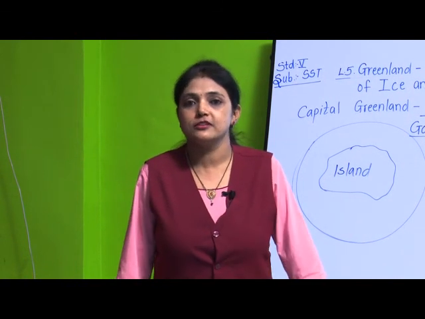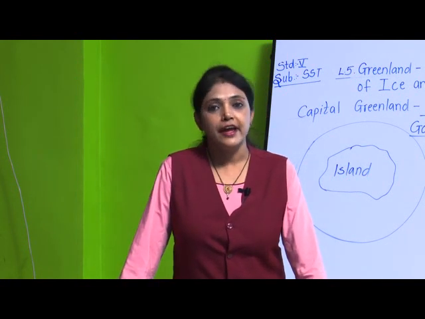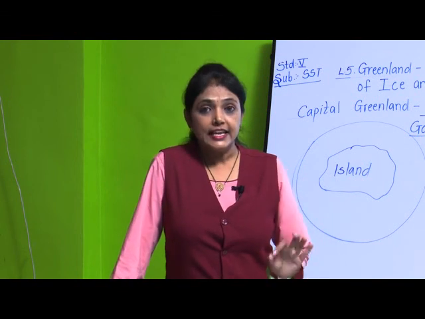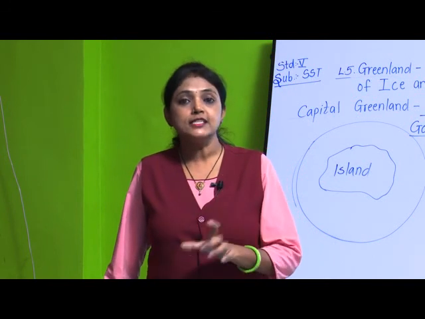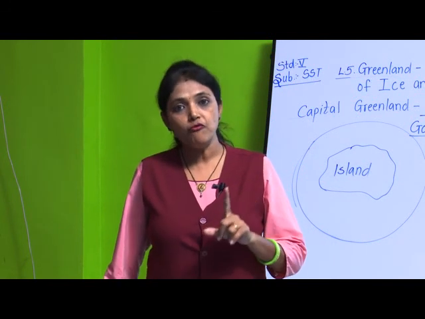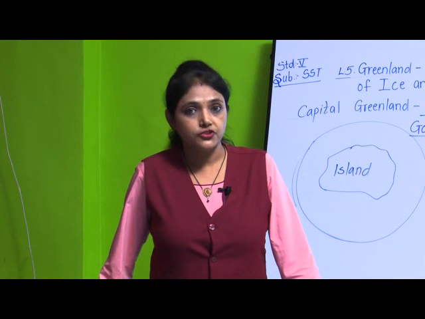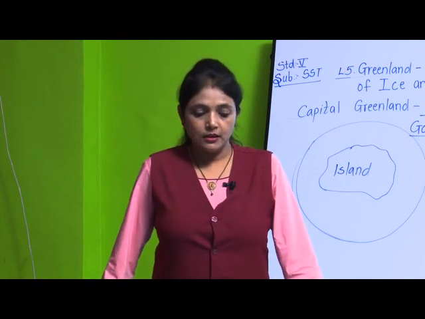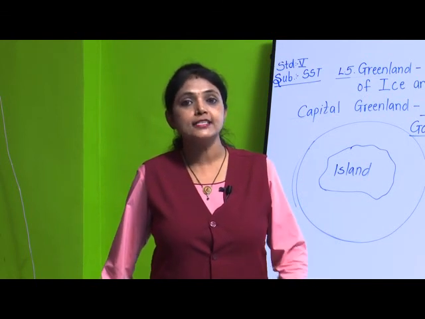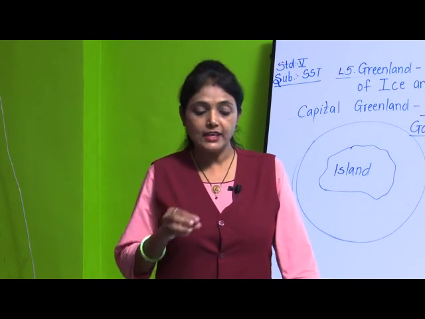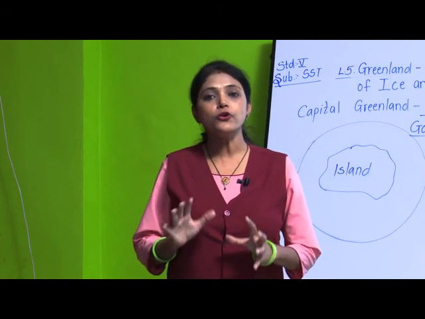Now, who is that person? His name is Erik the Red. What is his name? Erik the Red. Greenland is the largest island in the world. Island means it is surrounded on all sides by water. And it is not a continent. Greenland is a country. Okay? Its capital is Nuuk, and earlier this capital was known as Godthab. They have their own governing rules, provinces. So, this country has its own ruling powers.